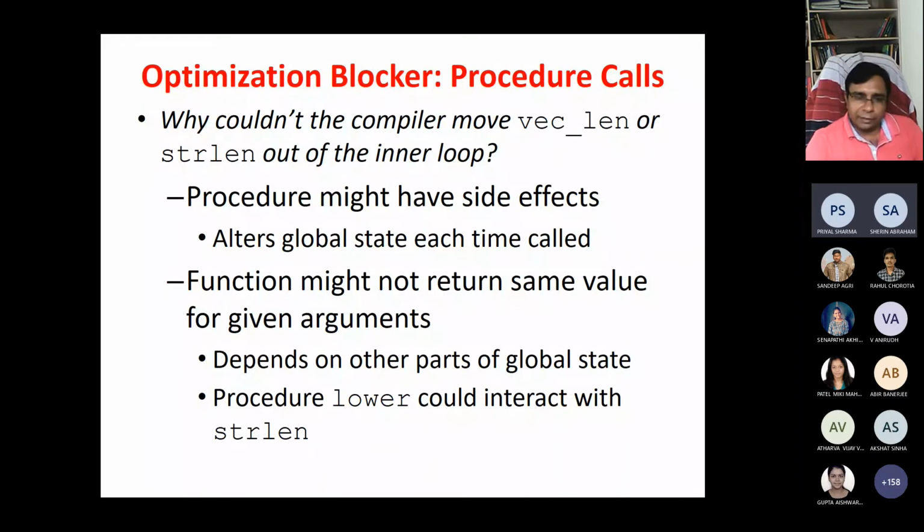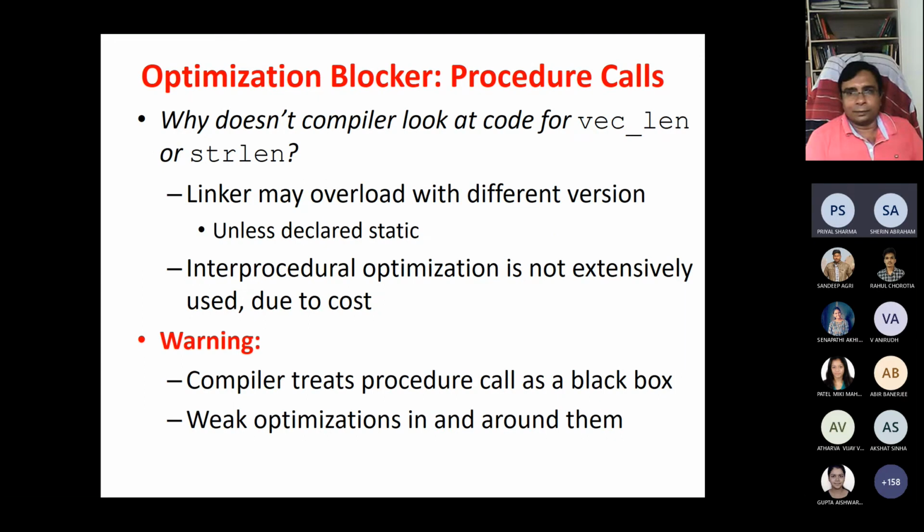A procedure might have side effects, altering global state each time it is called, and a function might not return the same value for a given argument. Because of that, the compiler ignores this kind of optimization. We need to do it on our own. The function may depend on other parts of the global state, and in general the compiler ignores these things.